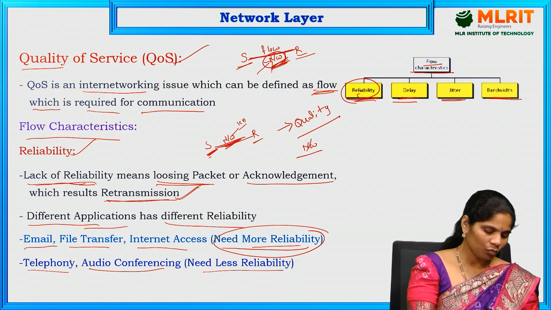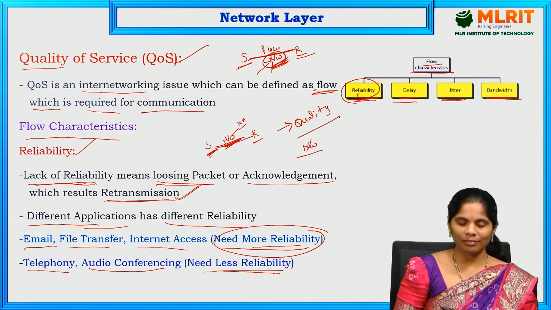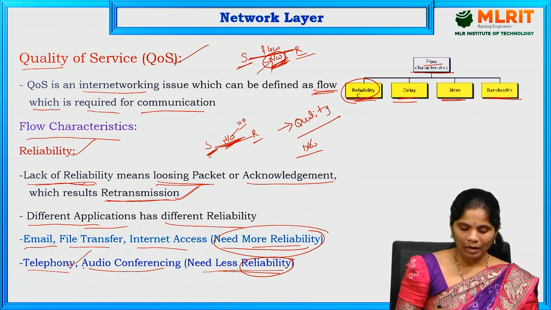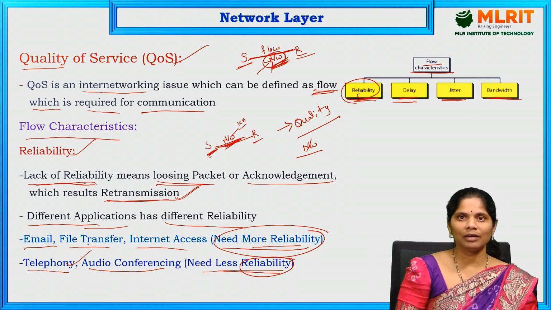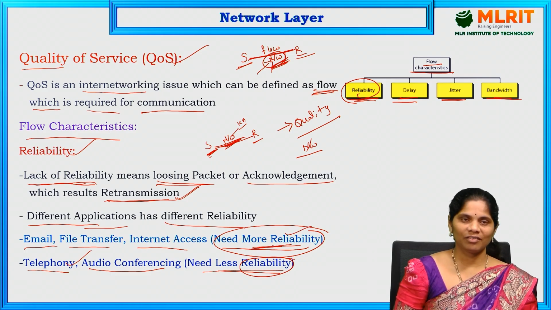Telephone means only audio, so we can accept less reliability. Even with less reliability, it will be acceptable for telephonic communication. And coming to mail, file transfer, internet access, there is a need for more reliability. This is the condition of reliability for providing a good quality network.